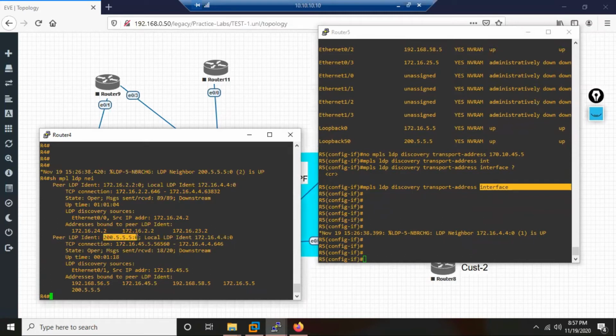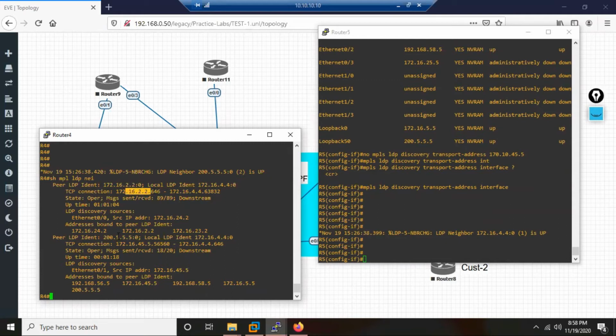So still neighbor with this. But if you see the TCP connection here, in the case of R4, R2 says the router ID of R2 is 2.2, and for TCP also it is using 2.2. But for R4, this 2.2 is reachable. That's the reason this TCP was okay.